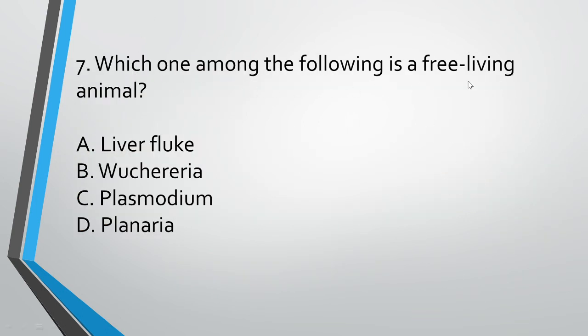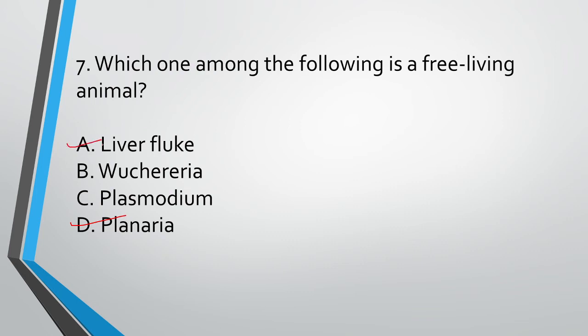Which one of the following is a free living animal? The options are option A, liver fluke, B, Wuchereria. Sorry, pardon my pronunciation. I don't know how to pronounce it, but I think it's pronounced like Wuchereria. C is Plasmodium and D is Planaria. So the correct answer is, let me open the pen. The correct answer is option D.